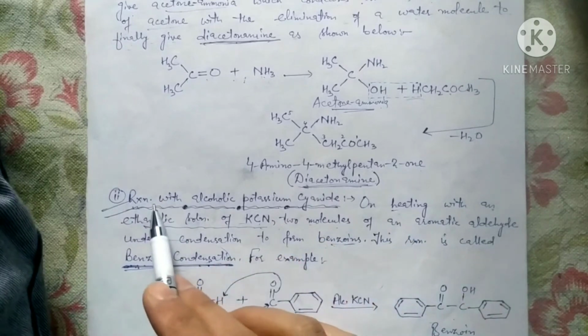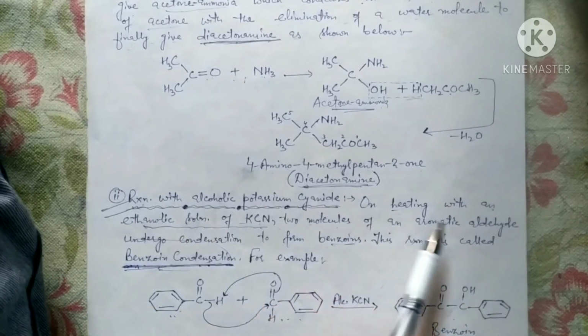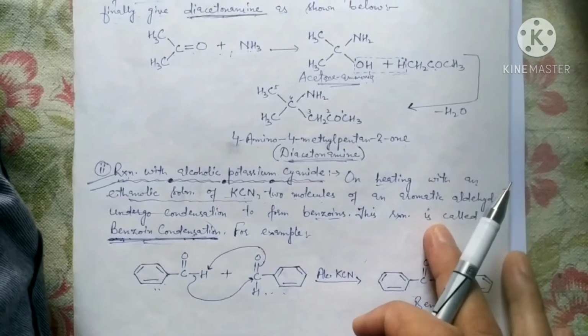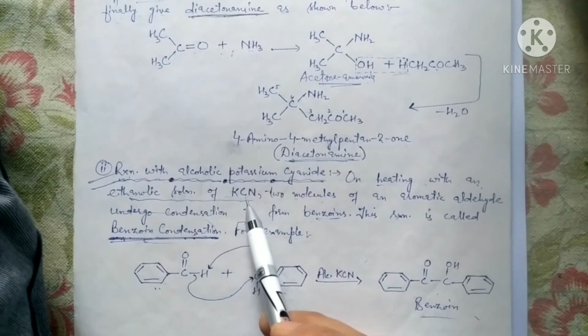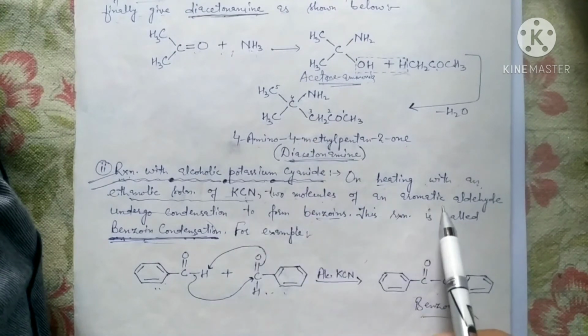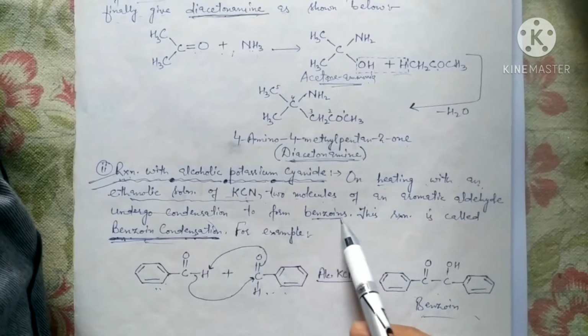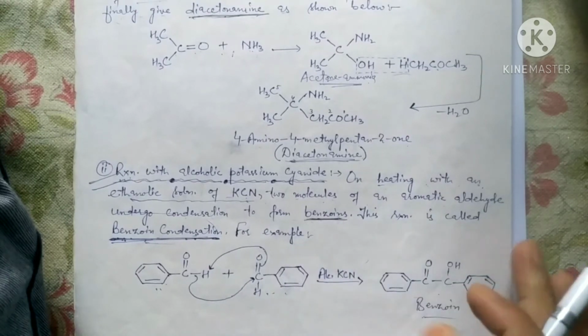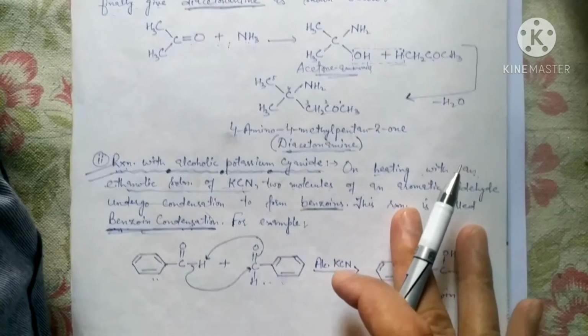Now another reaction is the reaction with alcoholic potassium cyanide. On heating with an ethanolic solution of KCN, two molecules of an aromatic aldehyde undergo condensation to form benzoin. Okay, this reaction is called benzoin condensation.